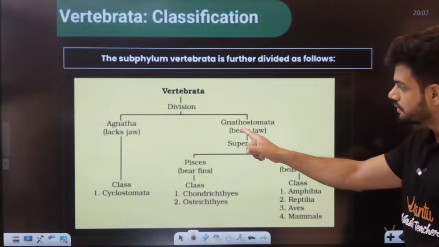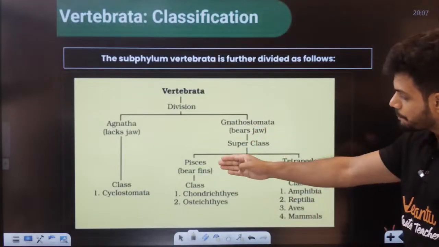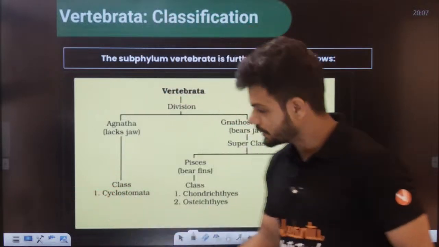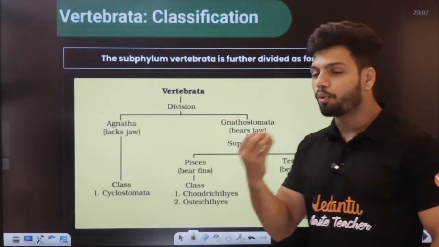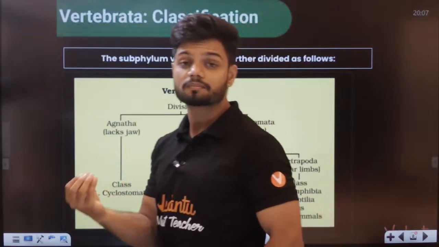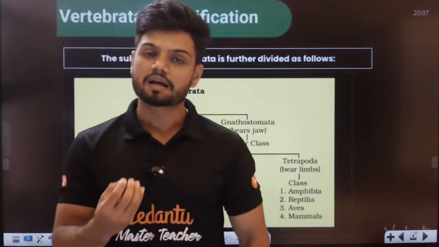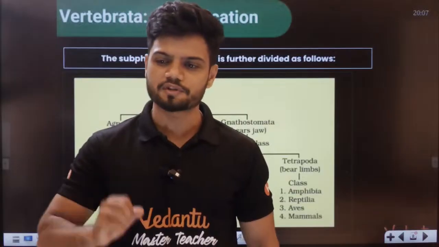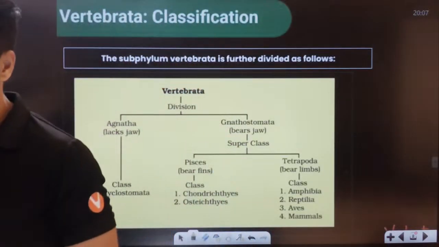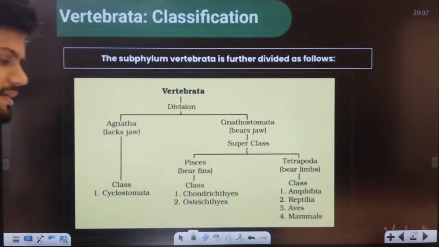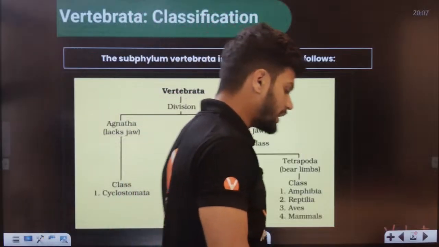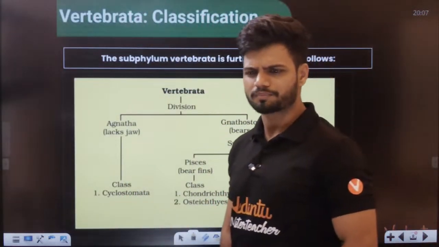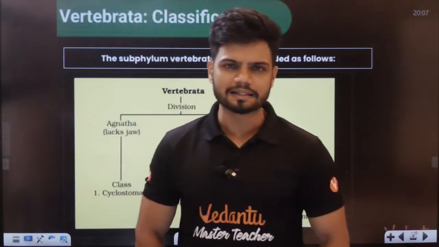Under Pisces, we studied bony fishes as well as cartilage fishes. Now, can anyone give me an example of a cartilage fish, students? This is very basic. Anyone? One example of a cartilage fish. Great white shark. Shark is a good example of a cartilage fish.